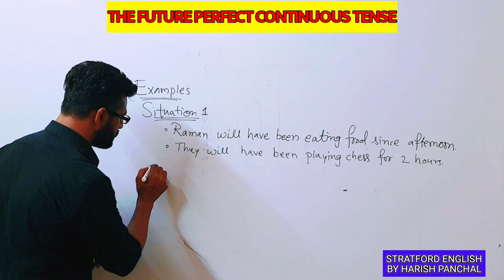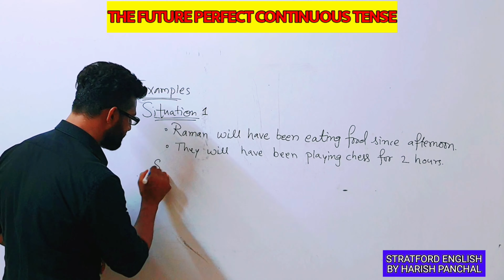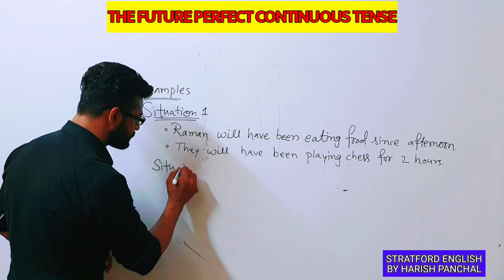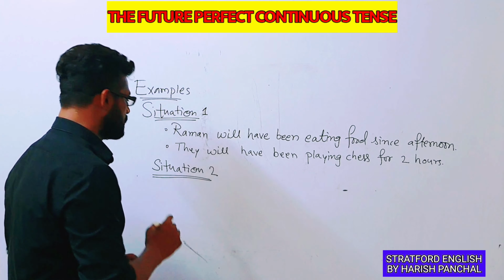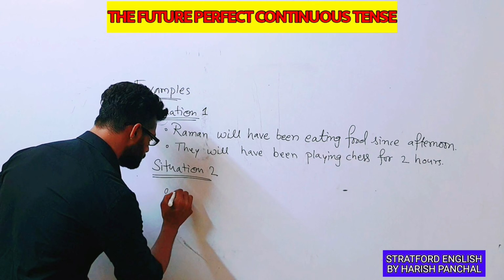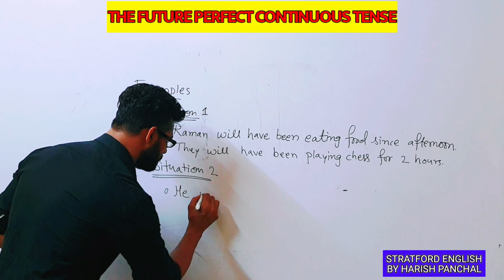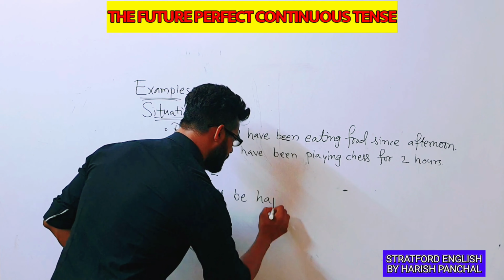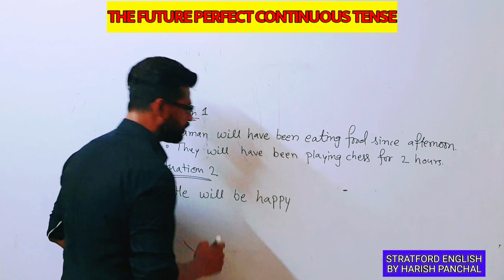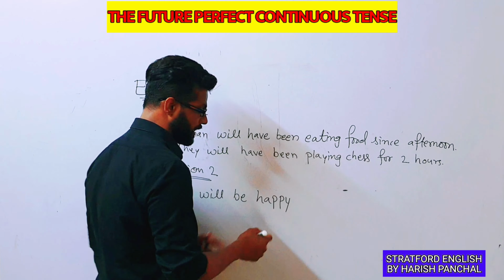Now next example of situation 2. Situation 2. For example, he will be happy. Now we need to tell the reason why he would be happy.